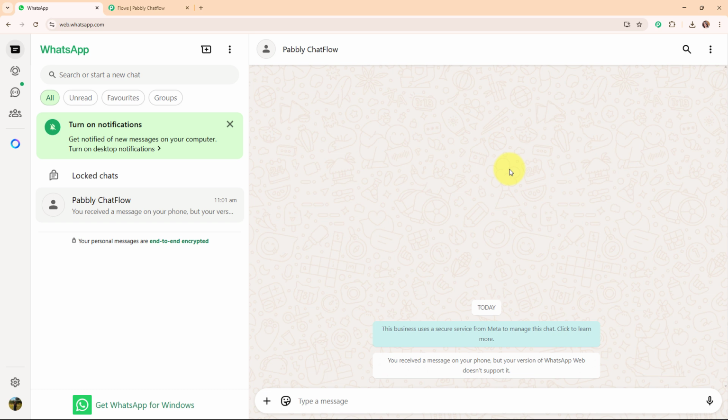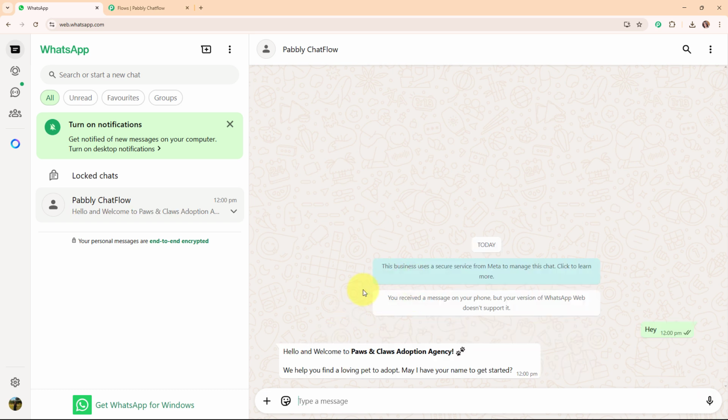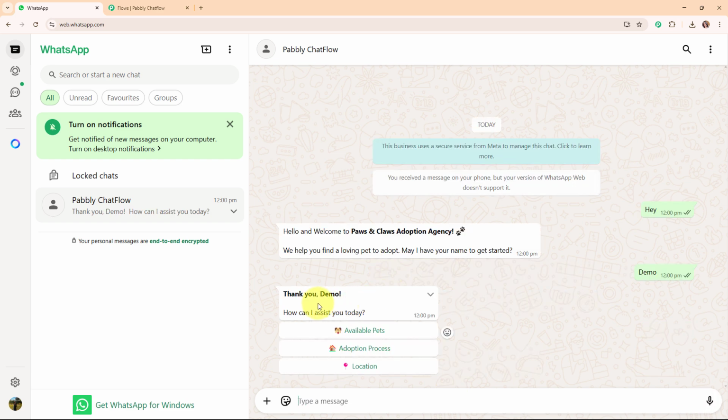This is my WhatsApp account and this is my WhatsApp number that I've connected with my Pabbly Chat Flow account. Let's suppose that I'm a customer and I'm going to drop a text to this chat as, "Hey." And here you can see we have received a text as, "Hello and welcome to Paws and Claws Adoption Agency. We help you find a loving pet to adopt. May I have your name to get started?" So I'm going to give a name. And then it says, "Thank you demo. How can I assist you today? Available pets, adoption process or the location."